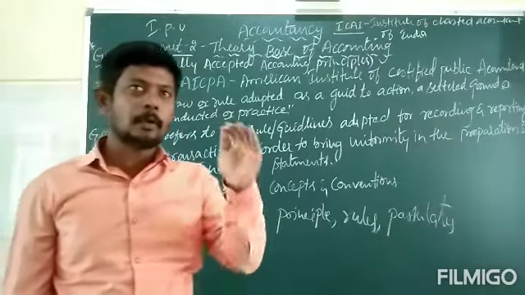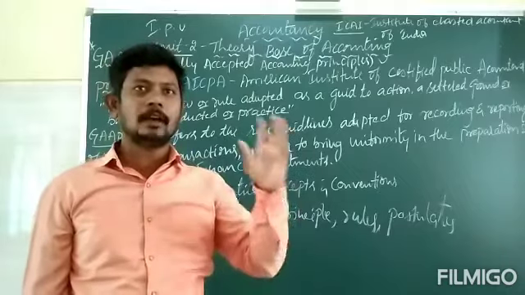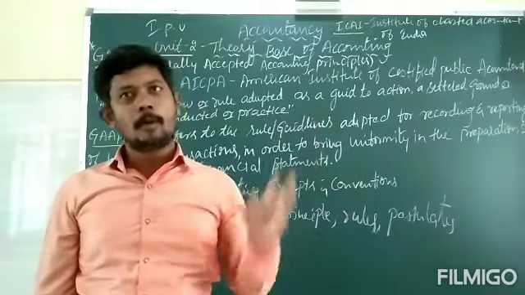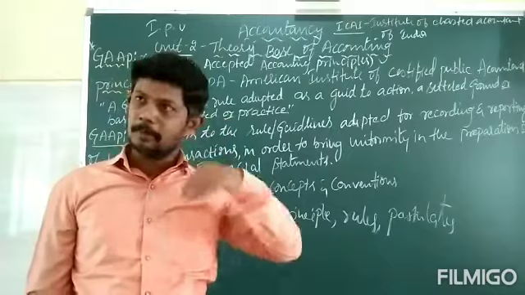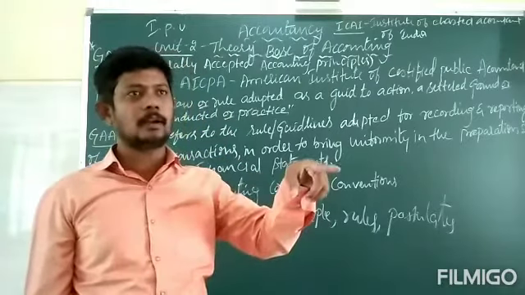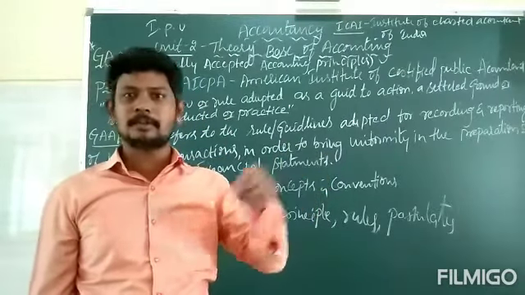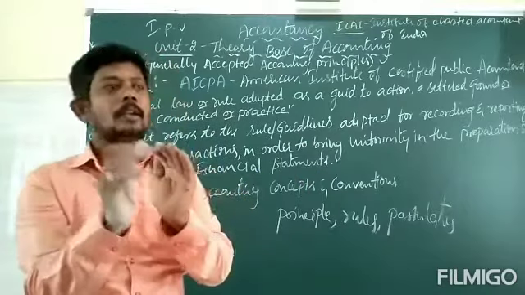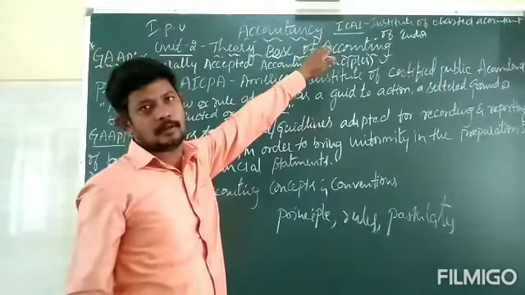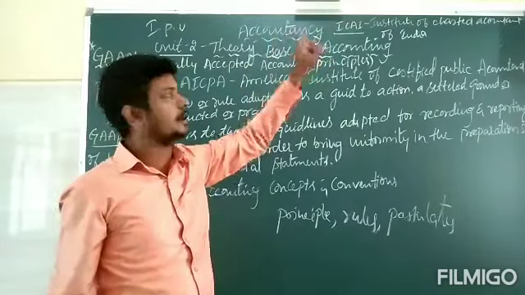This regulatory body maintains certain accounting policies. If you want to maintain accounts, certain rules and regulations are required, and those rules and regulations are formalized by it. One more thing, the expansion of ICAI.